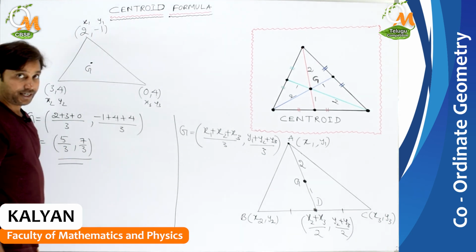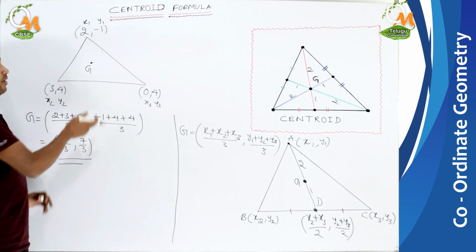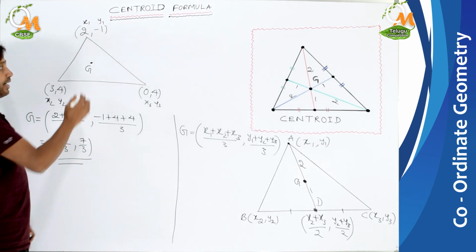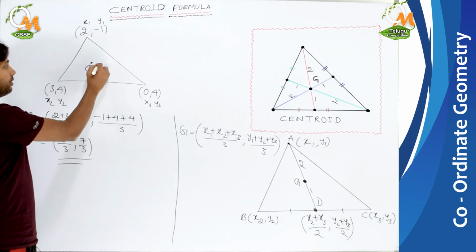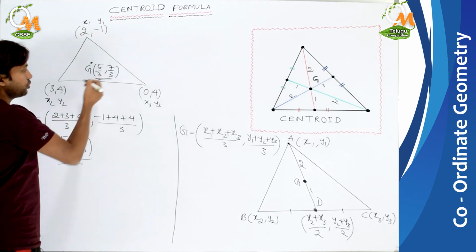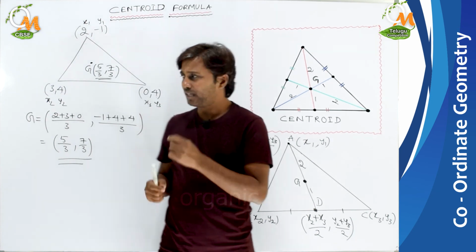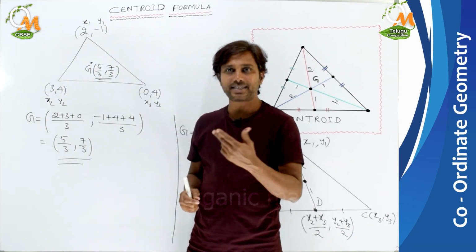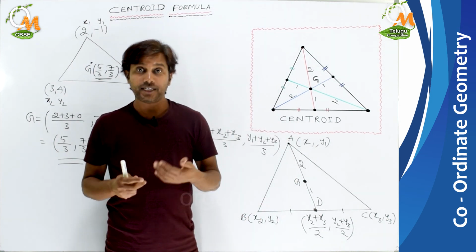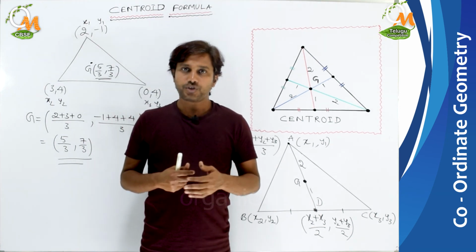Like this we can find the centroid of a given triangle whose vertices are given. Here your centroid for this problem would be (5/3, 7/3). So students, in this class we derived the formula of the centroid, and we have done a small example to understand that formula. In upcoming classes we'll try to obtain the formulas for the incenter and excenters also. So for today this is it.